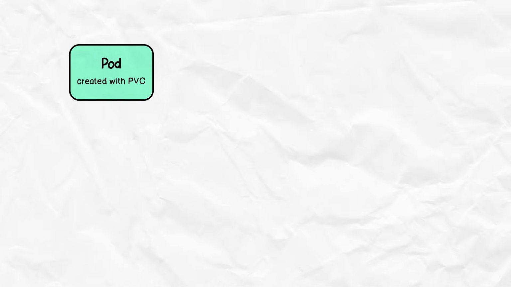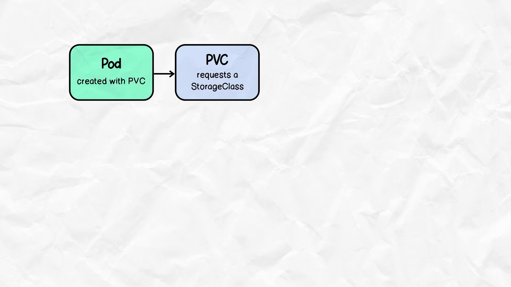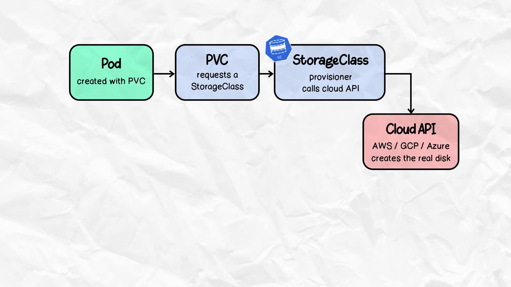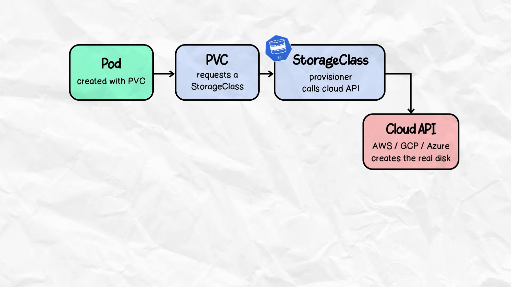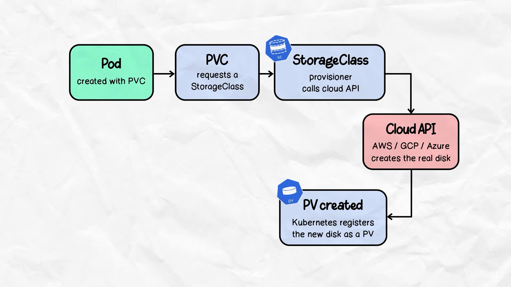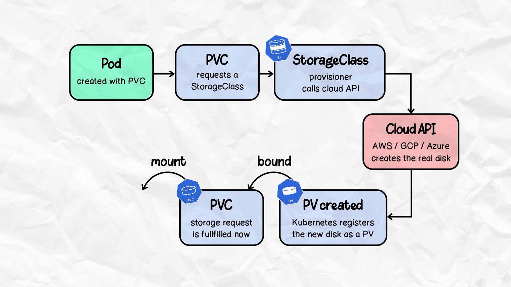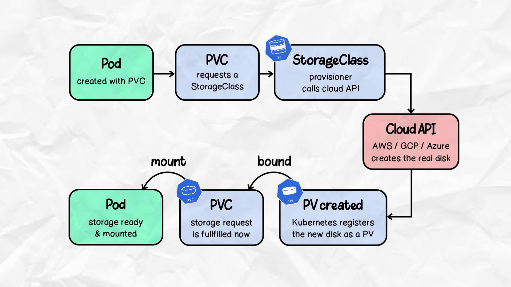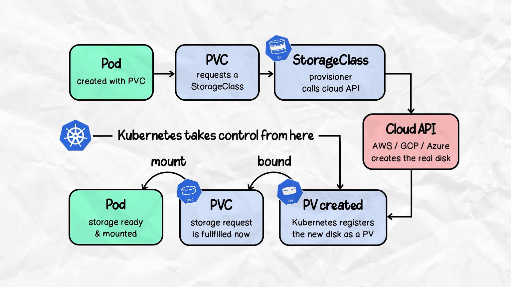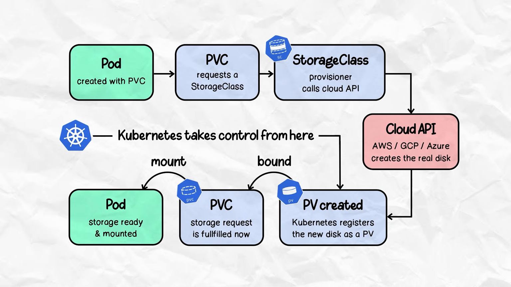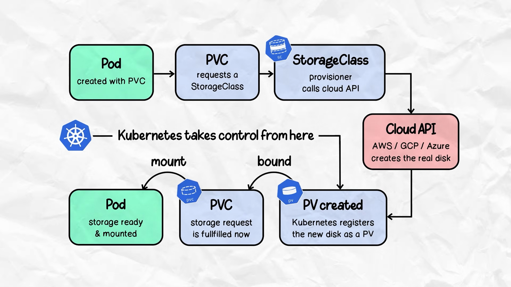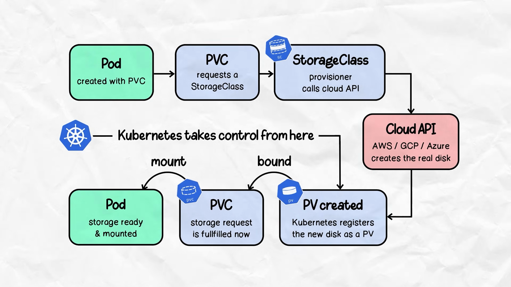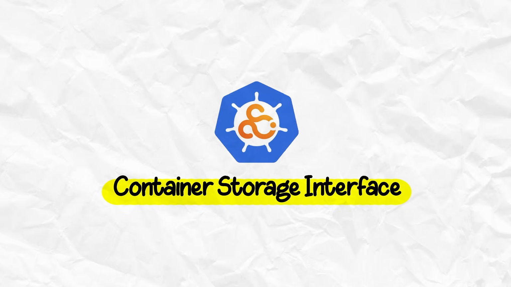This is the flow. Pod is created with PVC. PVC requests storage class. Now, provisioner calls Cloud API. Cloud creates the disk. The PV is created and then it's bound to PVC and mounted into the pod. Now, when a developer creates a PVC and references a storage class, Kubernetes automatically calls the Cloud API, creates a disk, creates a matching PV, and binds it to the claim. No manual work.